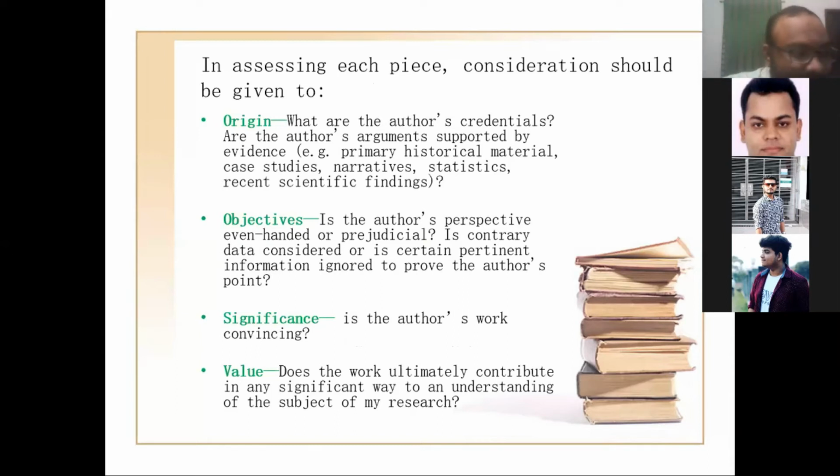Now, what considerations should you use for finding a good paper? First, origin: whether the work is the author's original work or not. Then the objective of the paper, the significance of the work, and its value. The value means the contribution, the significance, and the value. These are the things you need to go through. If the contribution seems very interesting to you, you can choose it and start your research from there.